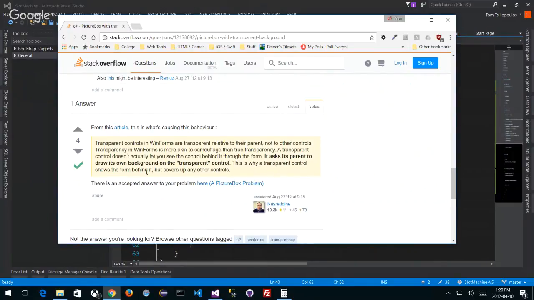That's what we heard before. Transparency in WinForms is more akin to camouflage than true transparency. A transparent control doesn't actually let you see the control behind it through the form. It asks its parent to draw its own background on the transparent, quote-unquote, control. This is why a transparent control shows the form behind it, but covers up any other controls. And that's what I thought: there is no way to make it happen unless it's part of the parent control. It'll appear transparent to the parent control, which is the form, but it won't be transparent to the other images, which is a problem.